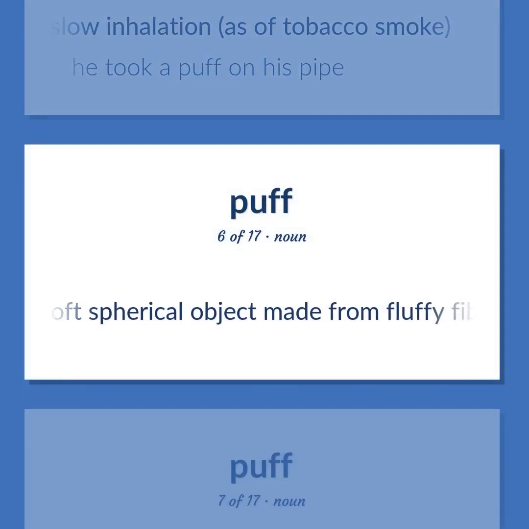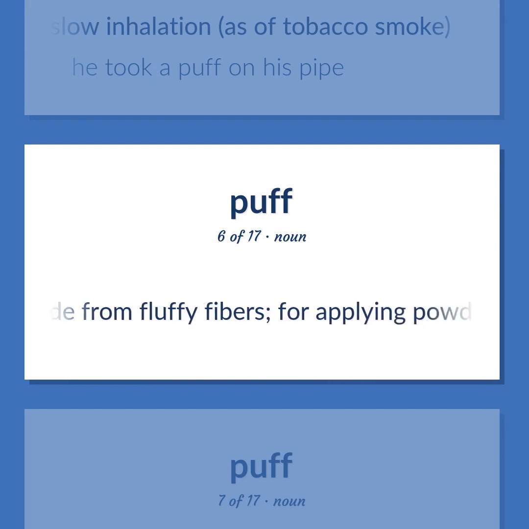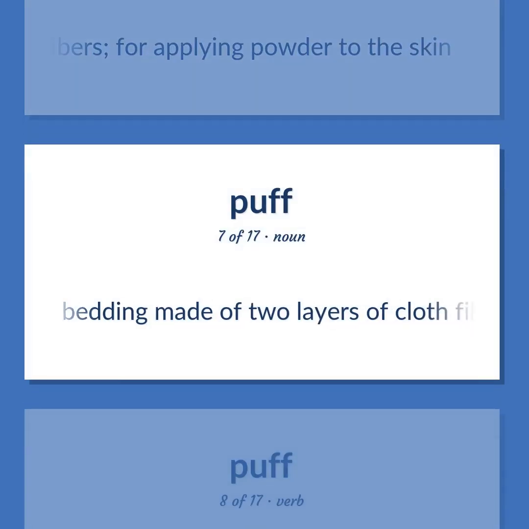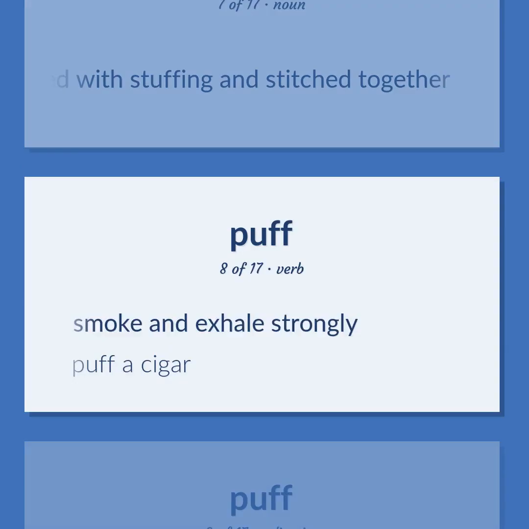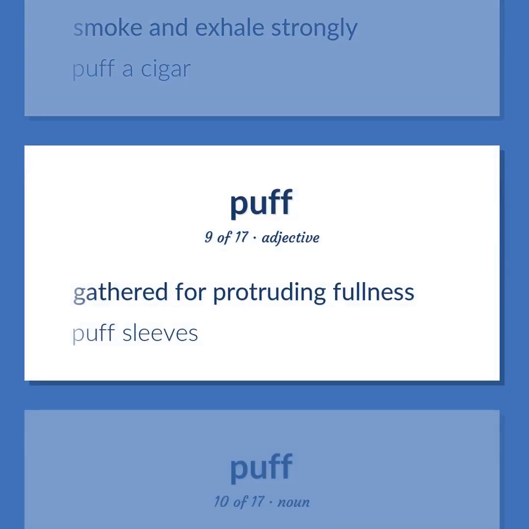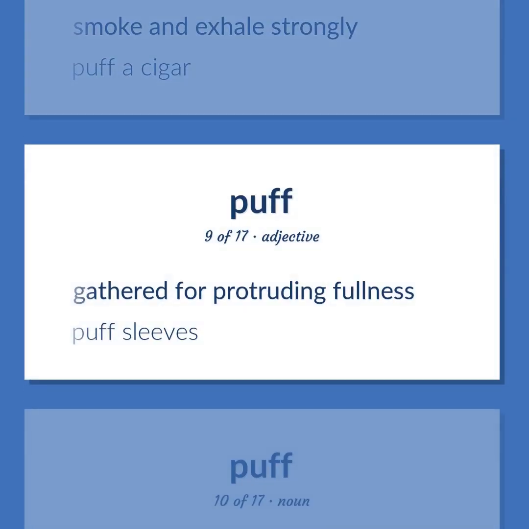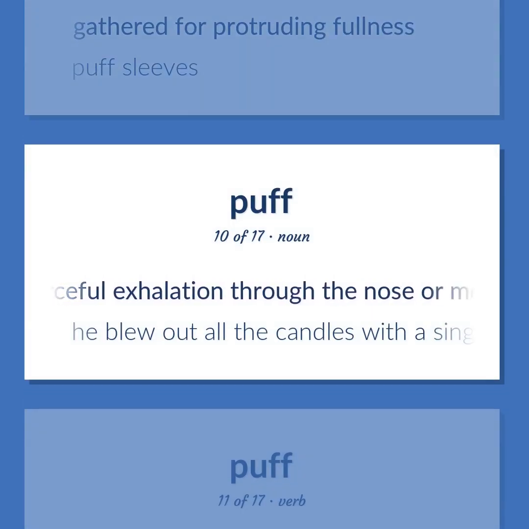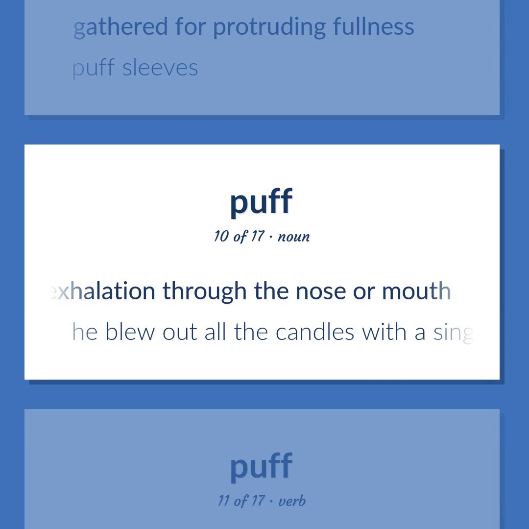A soft spherical object made from fluffy fibers, for applying powder to the skin. Bedding made of 2 layers of cloth filled with stuffing and stitched together. Smoke and exhale strongly. Puff a cigar. Gathered for protruding fullness. Puff sleeves. Forceful exhalation through the nose or mouth. He blew out all the candles with a single puff.